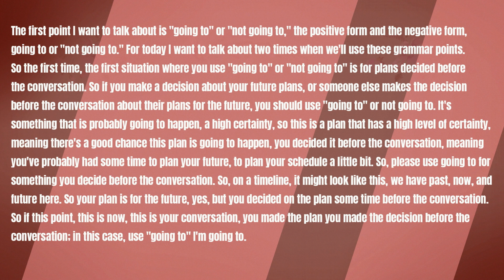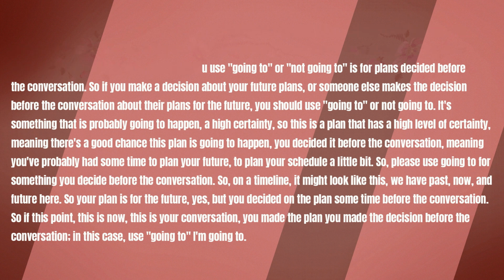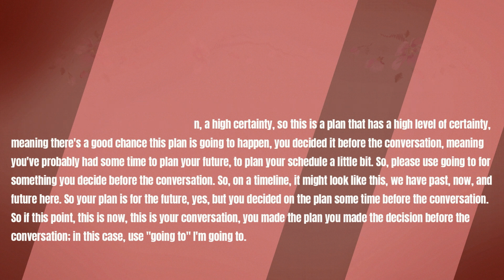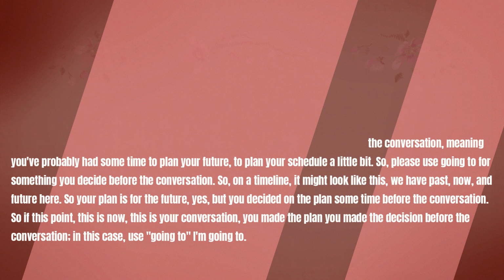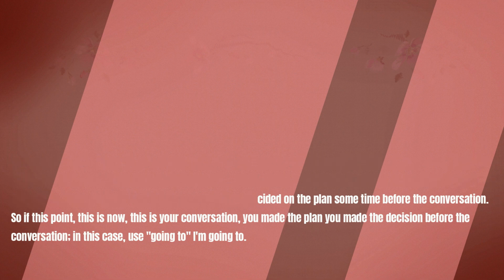So on a timeline, it might look like this. We have past, now, and future here. So your plan is for the future, yes. But you decided on the plan sometime before the conversation. So if this point is now, this is your conversation, you made the plan, you made the decision before the conversation. In this case, use going to. I'm going to.